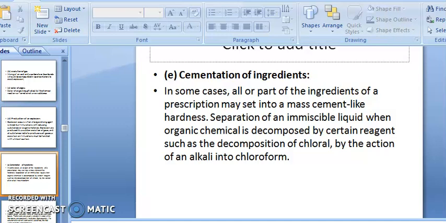Separation of immiscible liquid: when an organic chemical is decomposed by certain reagents, such as the decomposition of chloral by the action of an alkali into chloroform, an immiscible liquid forms. This is an example of the problem of cementization.